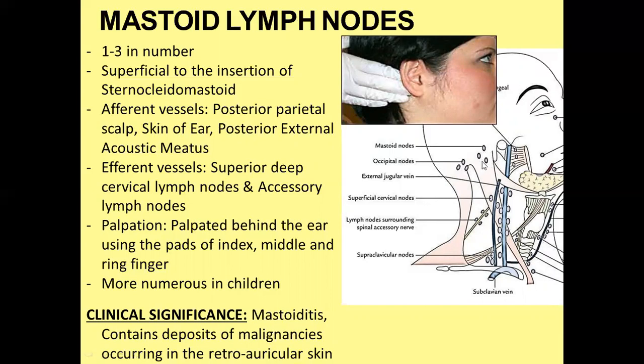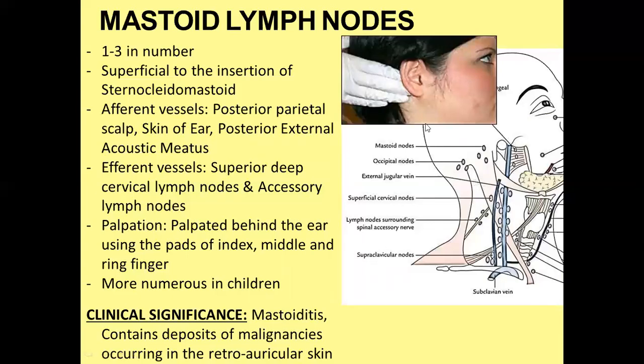It receives lymphatic drainage from the posterior parietal scalp, skin of the ear, and posterior external acoustic meatus, and they drain into the superior deep cervical lymph node and accessory lymph node.